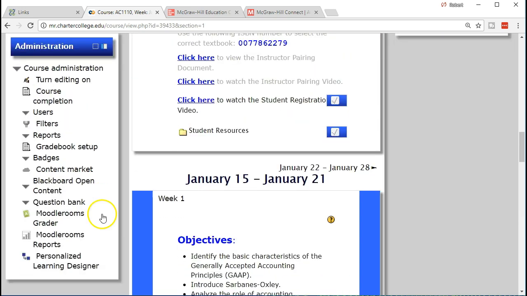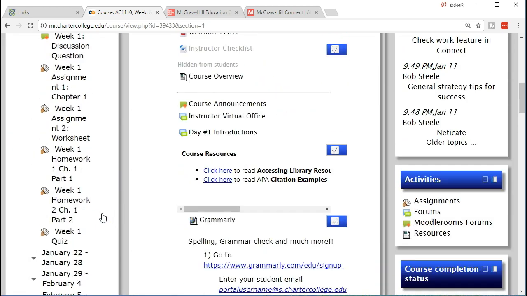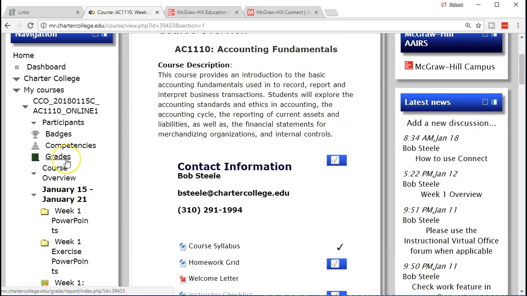The gradebook is going to be over on the left side. I have until Wednesday following the close of the week to update the gradebook. I'm going to try to get it done Tuesday around noon. Therefore, Tuesday around noon, you're going to want to go into the gradebook and make sure it is populated in accordance with what you know it should be, because we've been following along, doing all the work in McGraw-Hill's Connect as well as the Moodle Rooms work, and checking everything off within Moodle Rooms, and therefore have a good idea what the gradebook should look like.